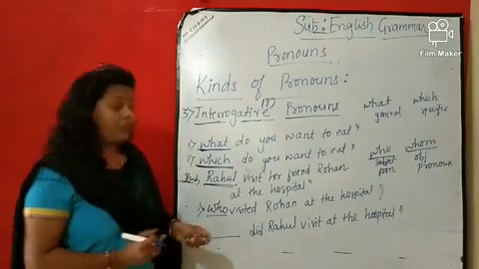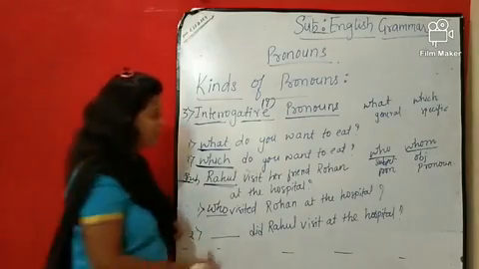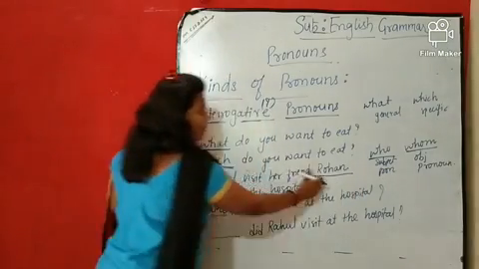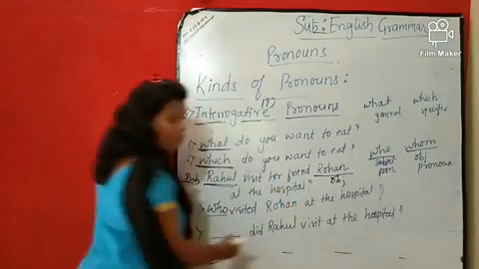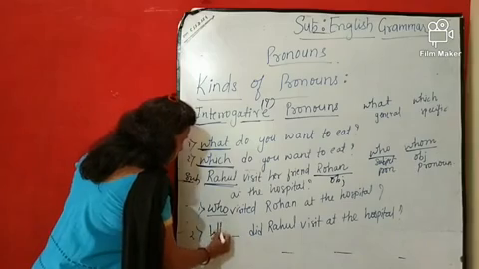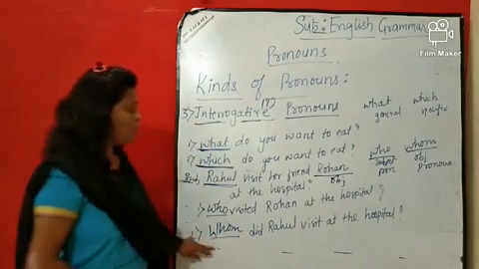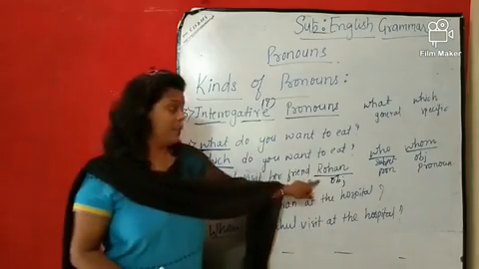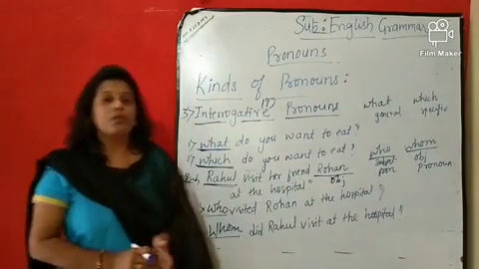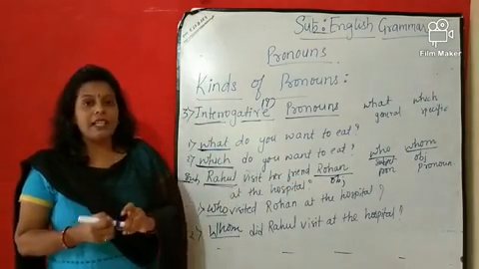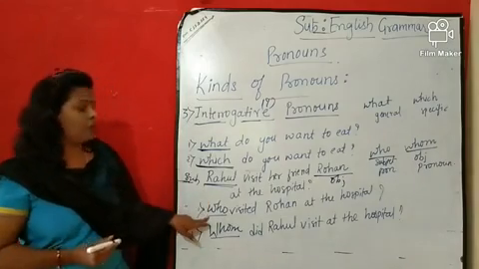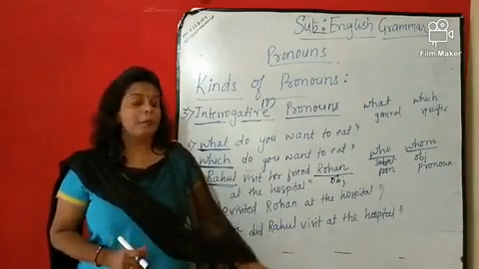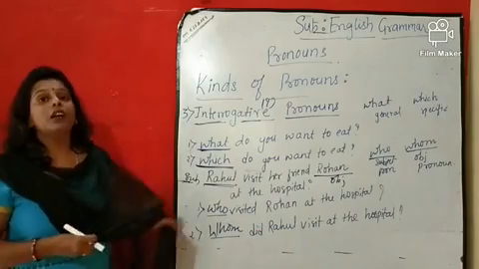Now राहुल किससे मिलने गया था, राहुल रोहन से मिलने गया था. So यहाँ पे अब रोहन कहाँ पे, ये it is in object place. So what I am going to write here, whom. Whom did Rahul visit at the hospital. राहुल किससे मिलने गया था, रोहन से. So whenever you are getting an answer that is in the subject place, at that time you are going to use the word who, and whenever you are getting the answer that is in the object place, that time you are going to use the word whom.